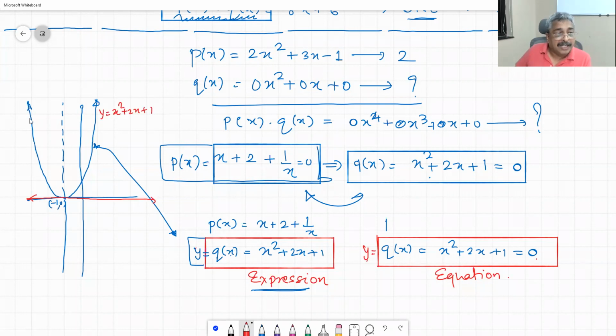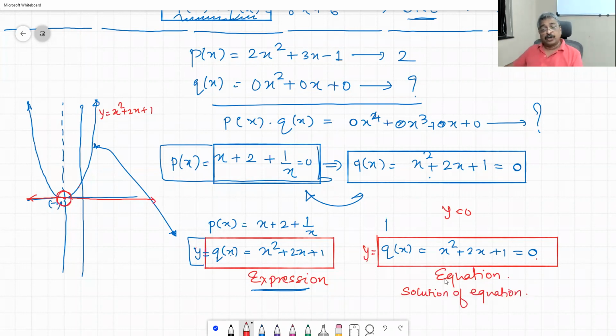Now consider this graph and consider this line. Y is equal to 0 is also a graph. Now if you consider these two graphs simultaneously, then the point of intersection of these two graphs, which is minus 1 comma 0, is a solution of the equation.